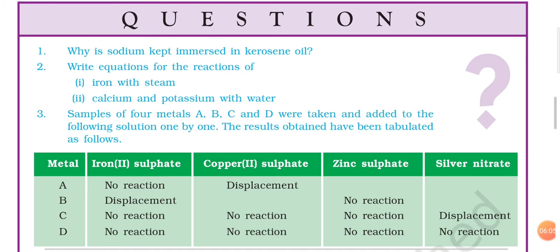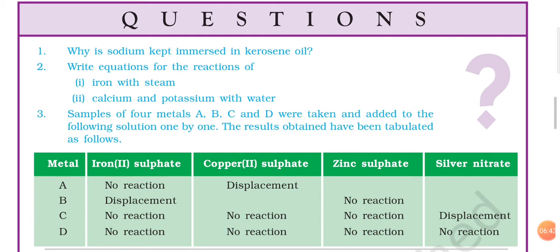Metal A, when reacting with iron(II) sulfate, shows no reaction. But when this same metal reacts with copper(II) sulfate, a displacement reaction takes place. So we can easily say that metal A is more reactive than copper, and that is why it is able to show displacement reaction with copper. For metal B, it shows displacement reaction with iron(II) sulfate, and it is not showing any reaction with zinc sulfate. That means metal B is definitely more reactive than iron.